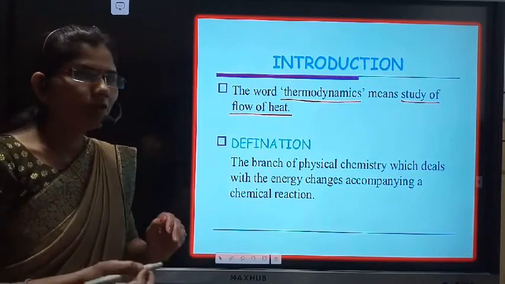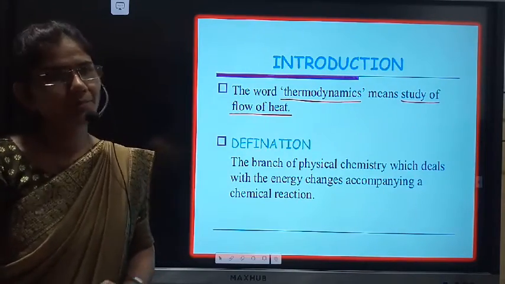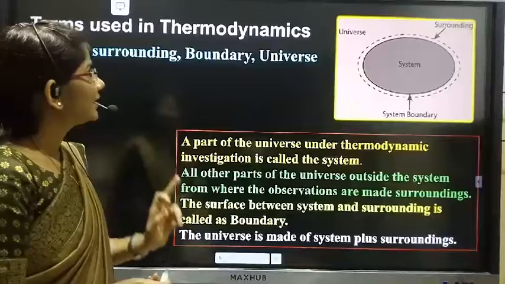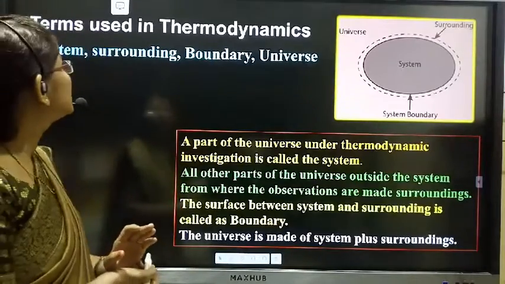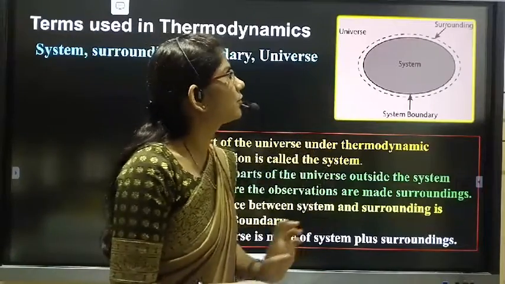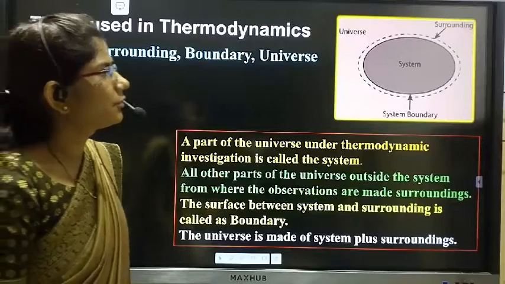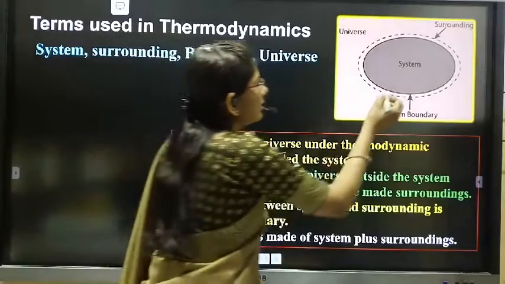Then what are the terms used in thermodynamics? If we see this figure carefully, this is our system.